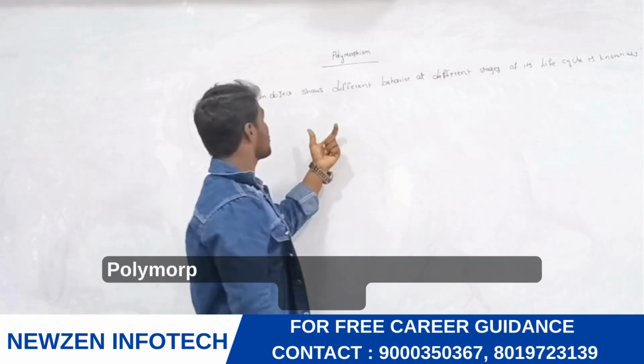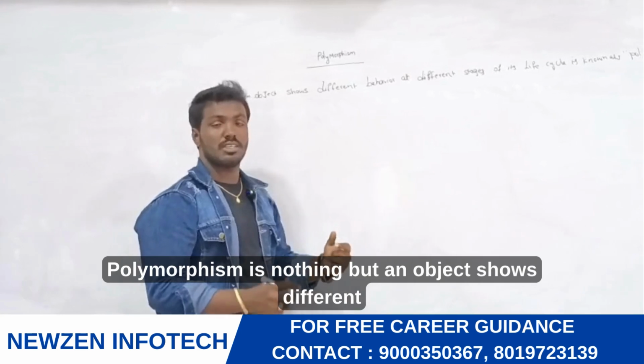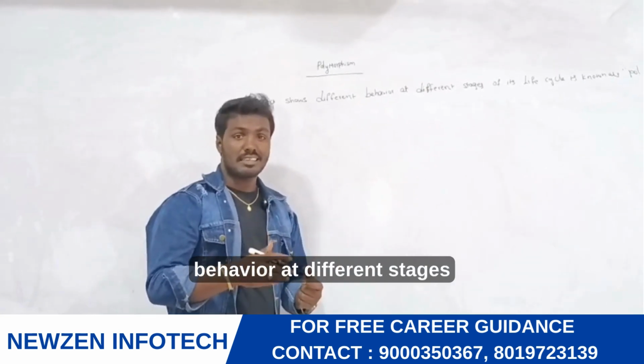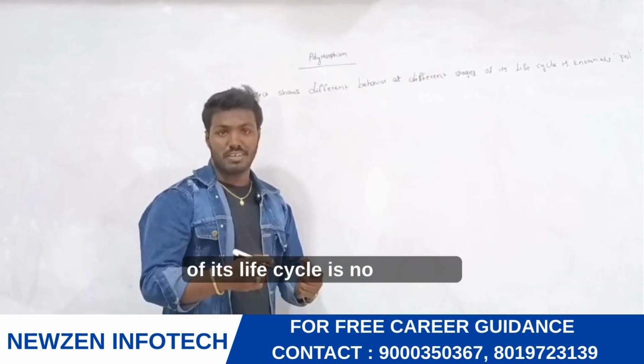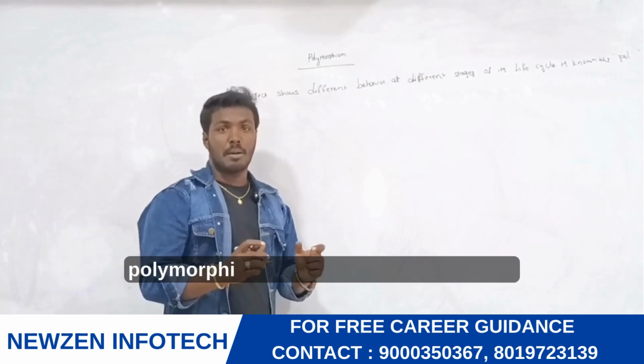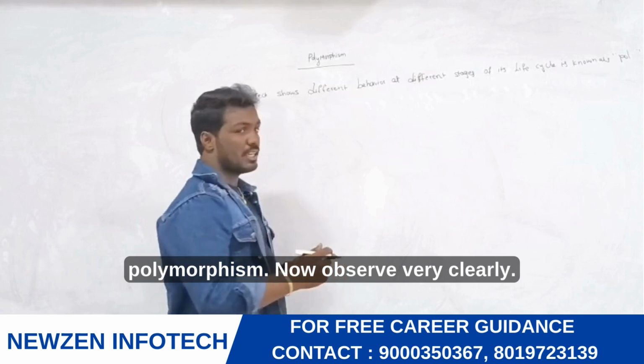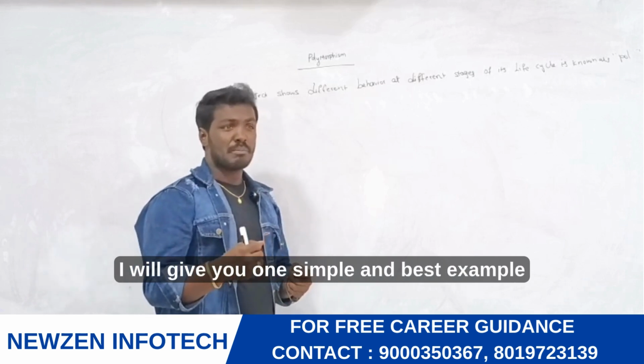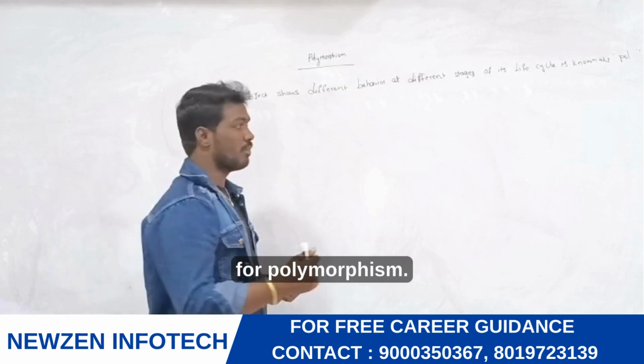Here, polymorphism is nothing but an object shows different behavior at different stages of its life cycle. Now observe very clearly. I'll give you one simple and best example for polymorphism.